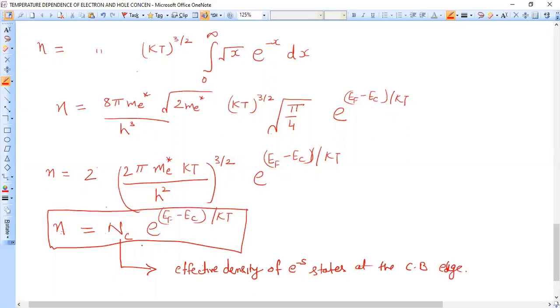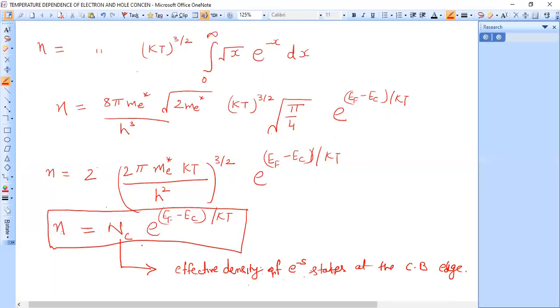The value of Nc is of the order of 10 raised to power 19 per centimeter cube. So in this expression of small n, capital Nc is constant. So small n can be written as approximately 10 raised to power minus 23.